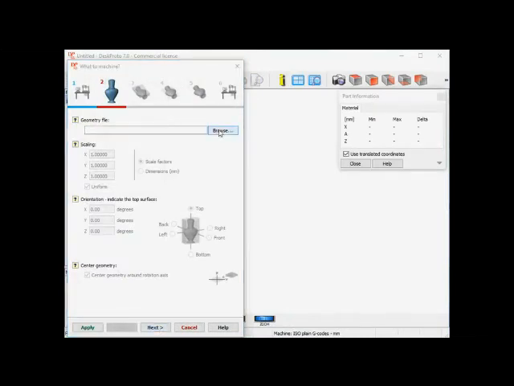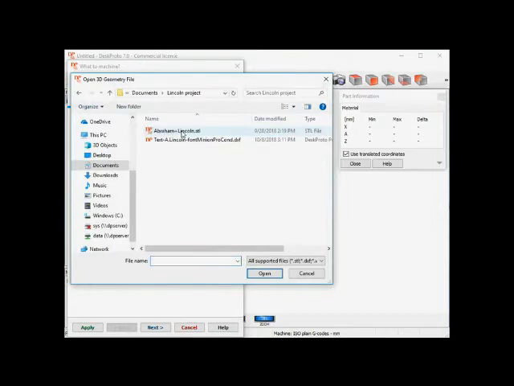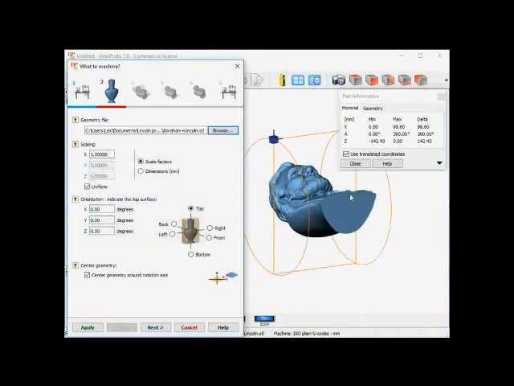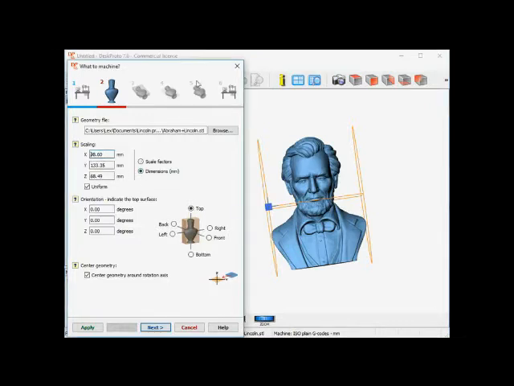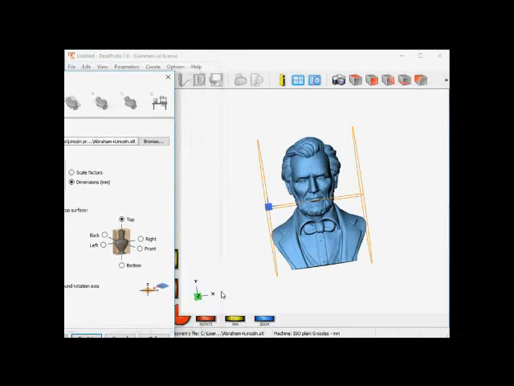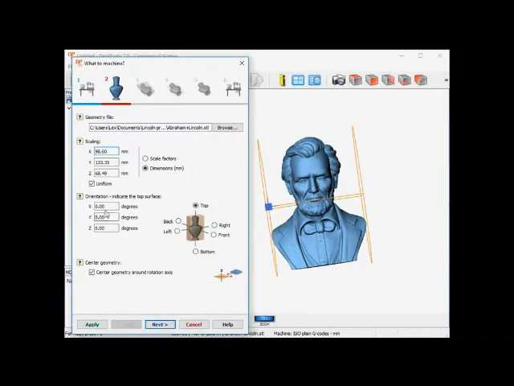First thing as always is to load the geometry file. It's listed here, abelincoln.stl. You can see here a nice statue. The width of the shoulders is the largest width of this statue. Well, my wood is 144 millimeters wide, so I want to take that as max size for X, as in this orientation X is this width of the shoulders. So here we are, 144. The other dimensions will be scaled uniformly.